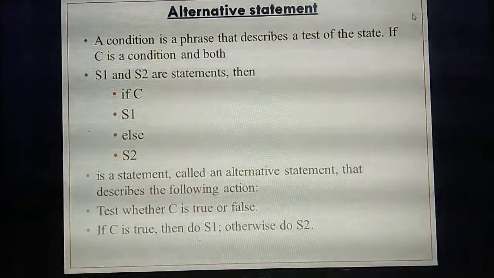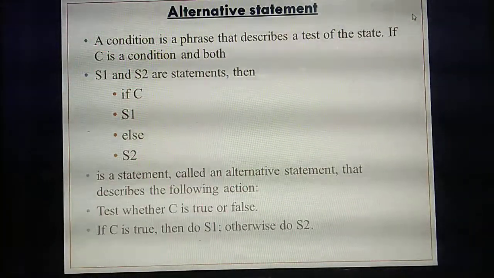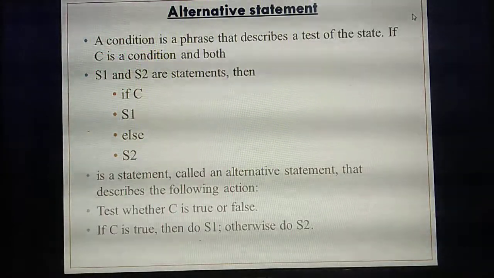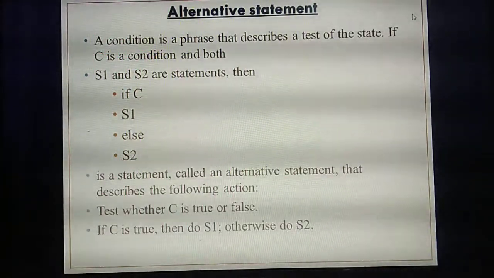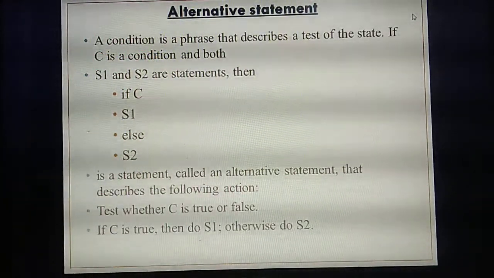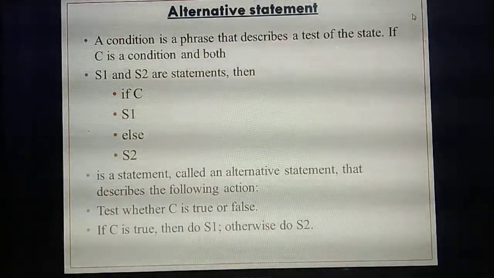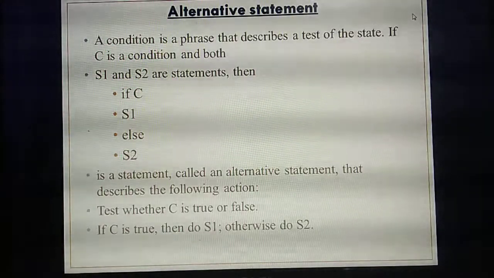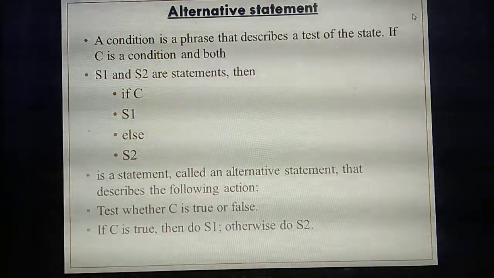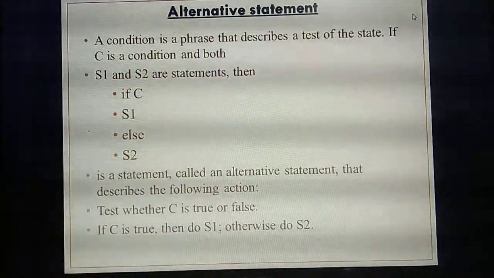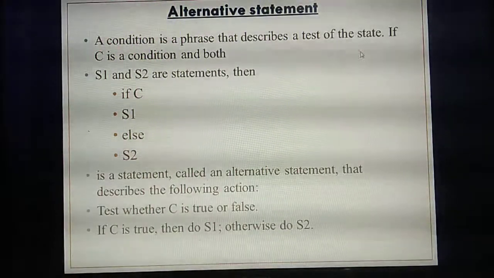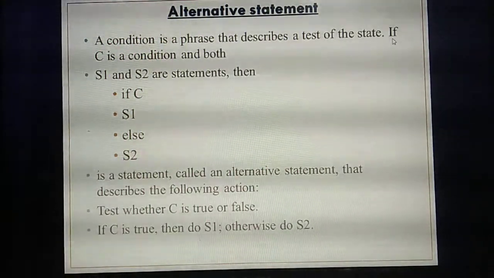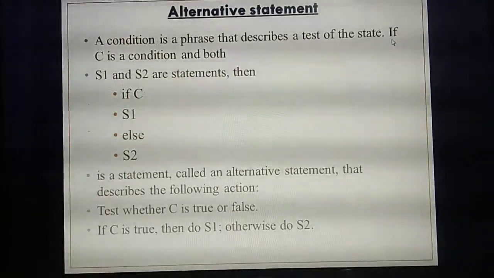So here the alternative statement also contains a lot of statements. It will execute the statement based on the condition. That's important. So an alternative statement always executes based on the conditions. The condition will describe which state. That means based on the state, it will check the condition. How will it check the condition? Based on the state. What state you are giving, based on that state, it will check the condition.